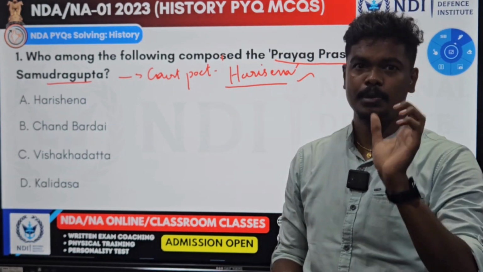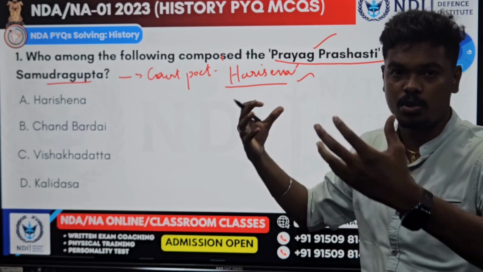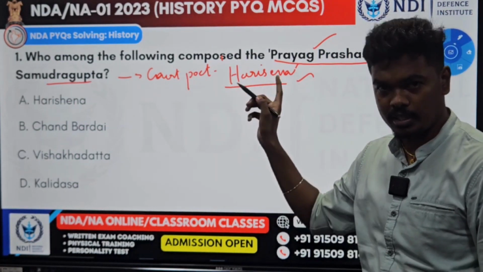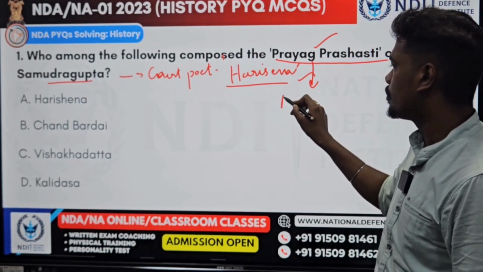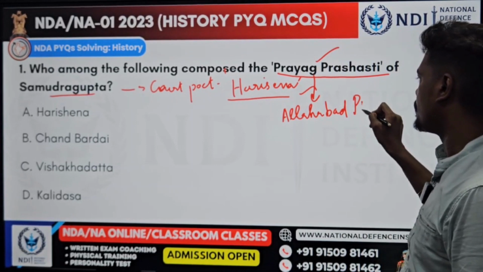And this achievement has been mentioned by Harisena by means of the Prayag Prashasti, like a victory song or record of achievement. And this Prayag Prashasti of Samudragupta by Harisena is given in the famous Allahabad pillar inscription.